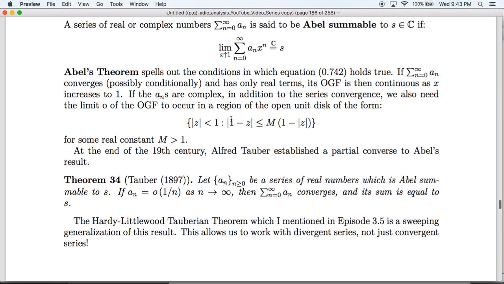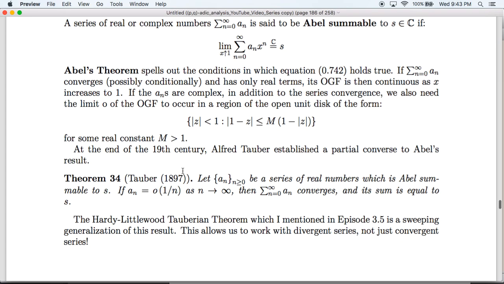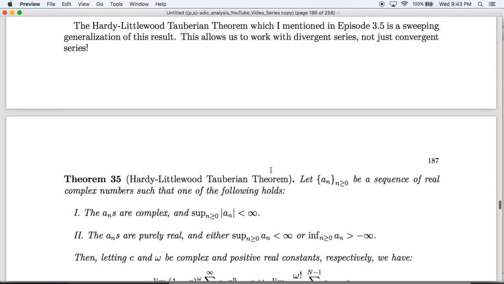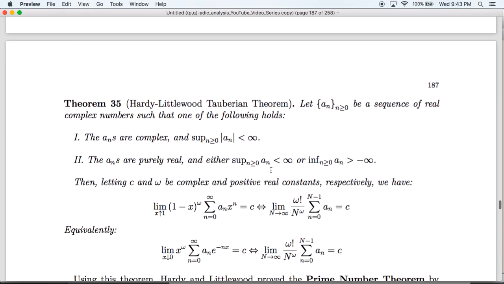And a sweeping generalization of this result was established by Hardy-Littlewood. It's called the Hardy-Littlewood Tauberian theorem. I mentioned this in episode 3.5. And what this allows us to do is not only work with convergent series, we also work with divergent ones. And so here is one generalization of the Hardy-Littlewood Tauberian theorem.